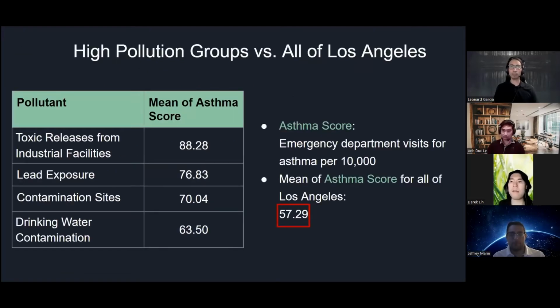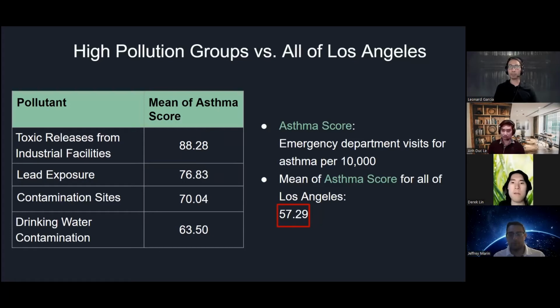As an example, if we look at the rates of emergency department visits for asthma, we see that the average for Los Angeles as a whole is about 57 per 10,000. But when we look at the areas of high pollution, we see noticeably larger average rates. In this chart, we listed the areas of high pollution with the largest averages. And we see that the group with the largest average, the group that consists of areas with high concentrations of chemical emissions, had an average rate of asthma about 1.5 times that for Los Angeles as a whole. And as we repeated this for our other health conditions, we saw a similar pattern emerge.